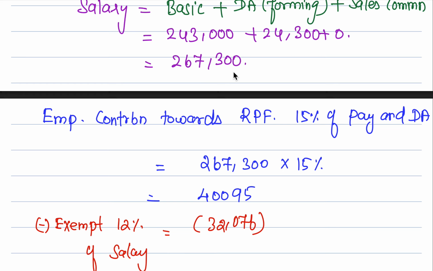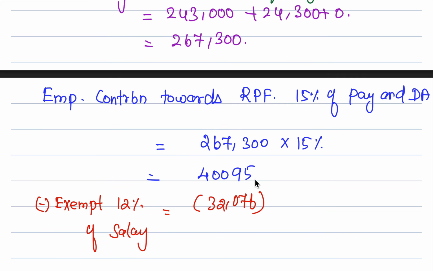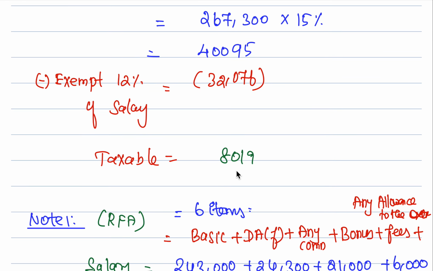2,67,300 multiplied by 12% is 32,760. So 40,095 was the contribution, 32,760 is exempted, and what remains is 8,019 rupees. 8,019 rupees is what? Only the taxable employer contribution towards recognized provident fund.